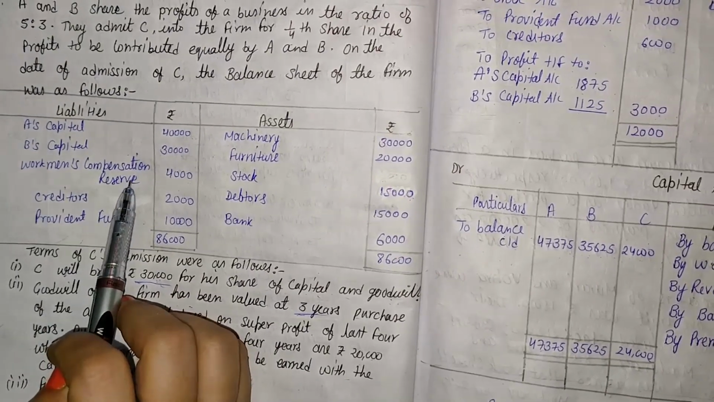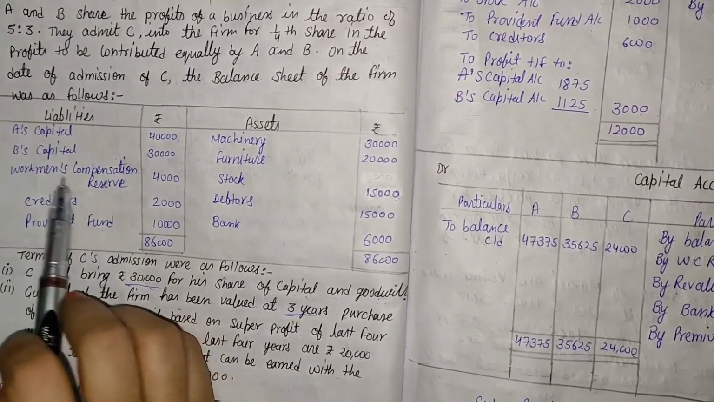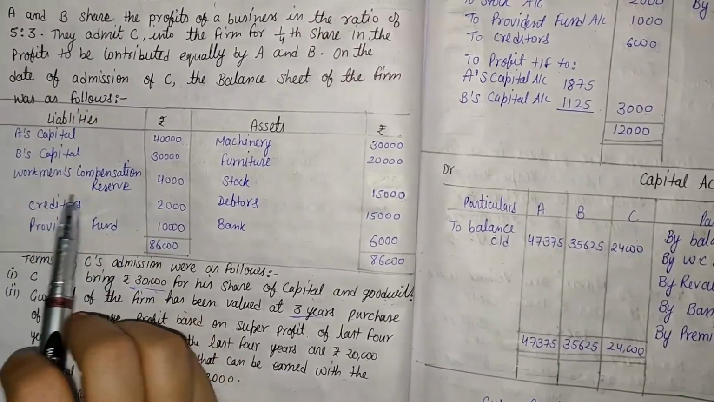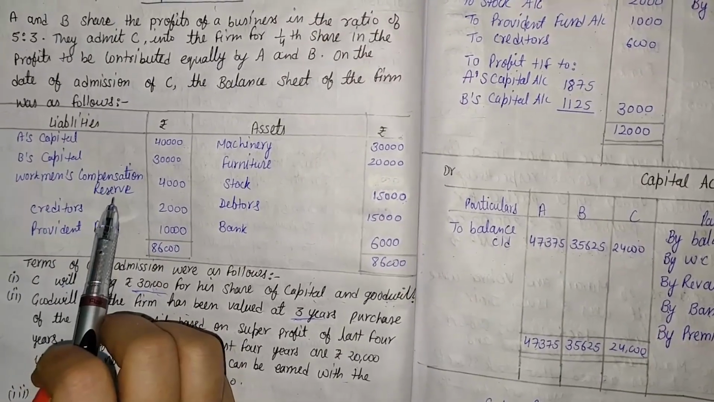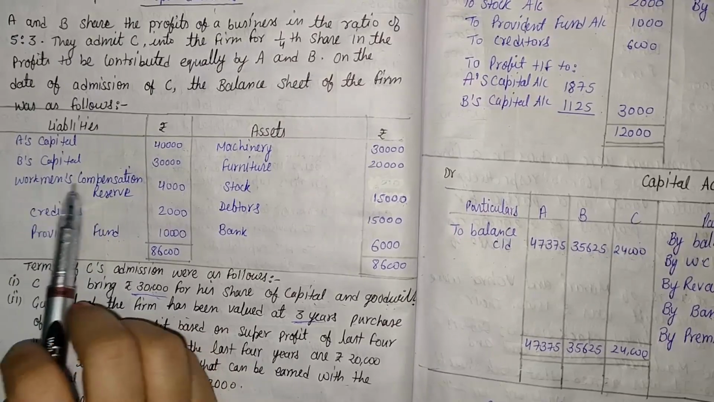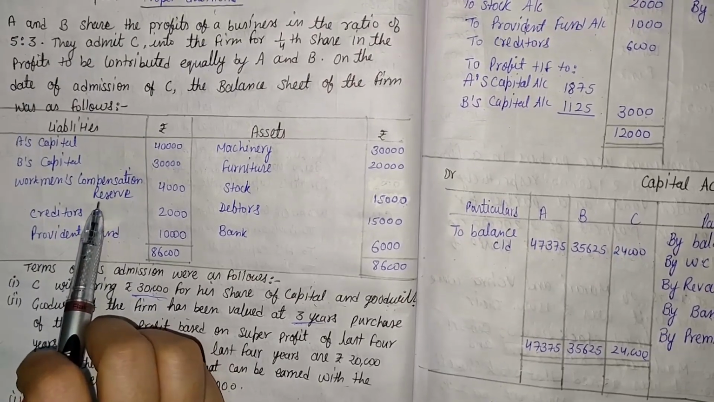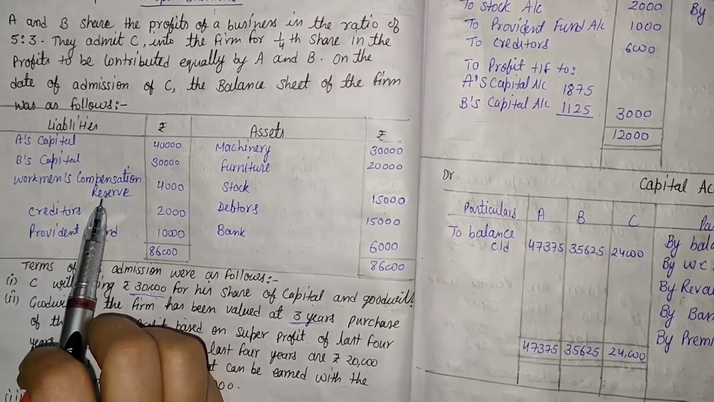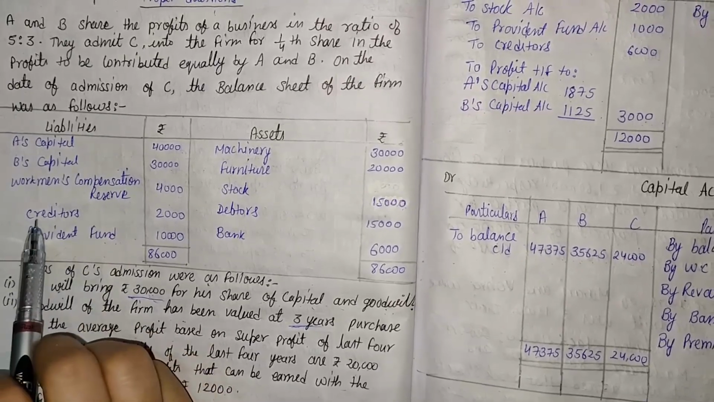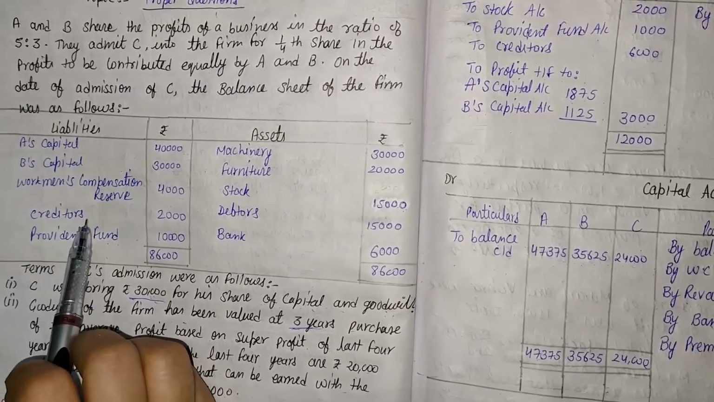Then the second information given is the workman compensation reserve. In the capital account we have already distributed that workman compensation reserve, so there is no balance of workman compensation reserve. So we cannot consider that workman compensation reserve in the balance sheet of last year. Now the next topic, that is creditors.